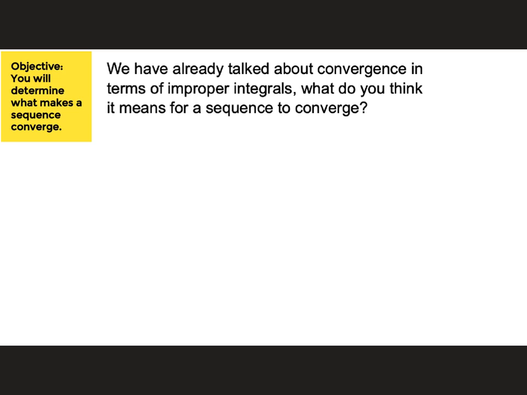And here we have an objective: you will determine what makes a sequence converge. So we have to figure out what makes a sequence converge. In our class, we have talked about the convergence of improper integrals, and basically that was if I pretend the integral is normal and then evaluate and introduce a limit, and then I evaluate the limit, and I get a number for that limit, then the integral converges.